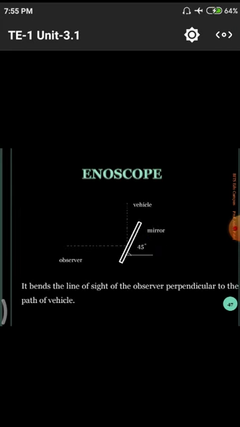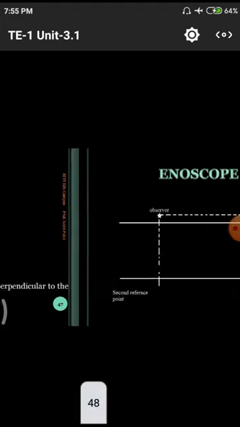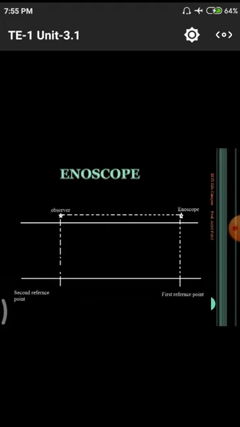Okay, this is the vehicle and observer. A mirror box having a 45 degrees inclination. It bends the line of sight of the observer perpendicular to the path of the vehicle, so that using the observer's eye with the mirror, they have the capability to calculate certain speeds. Okay, this is how the enoscope works.